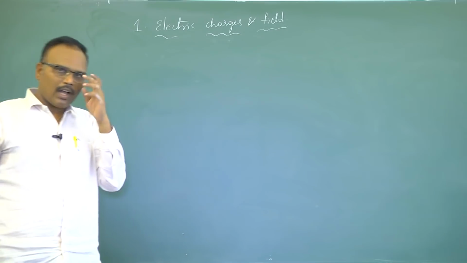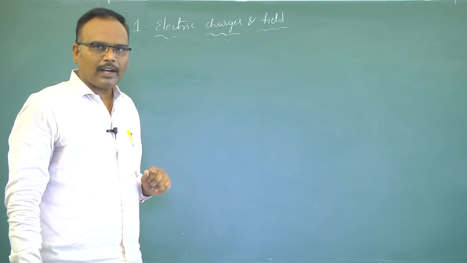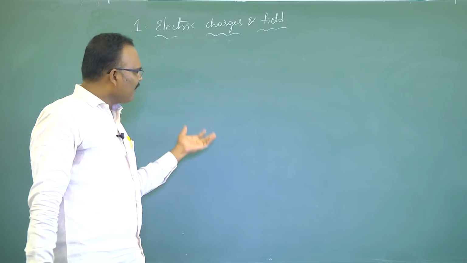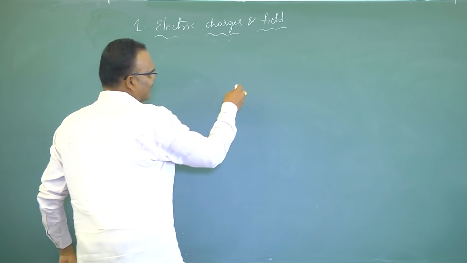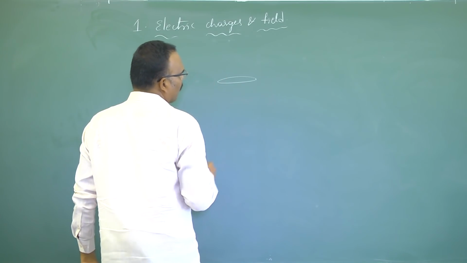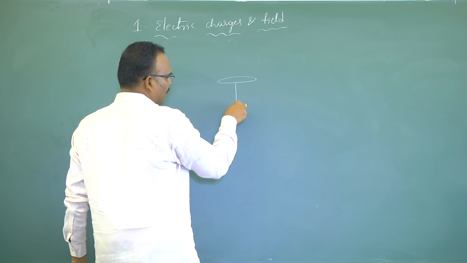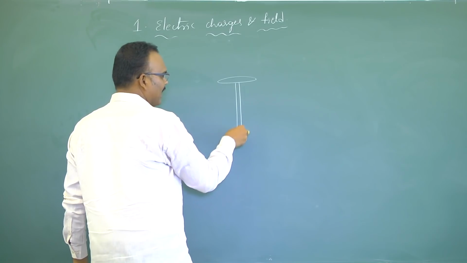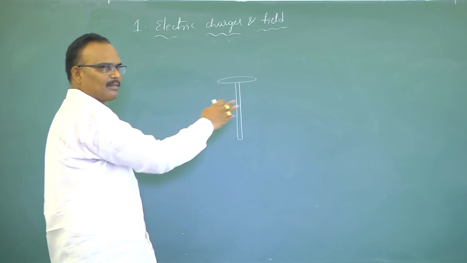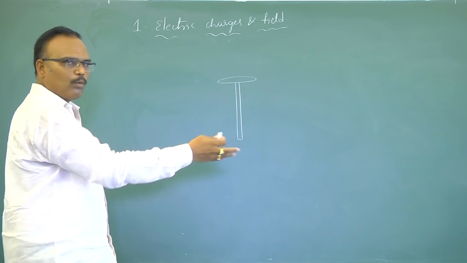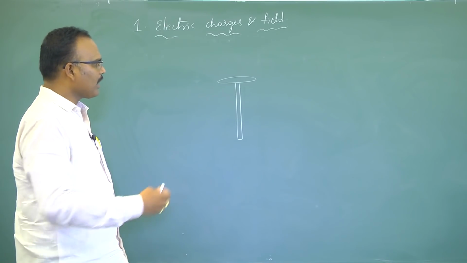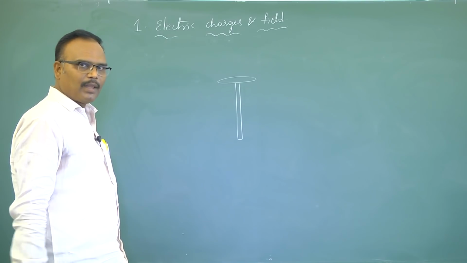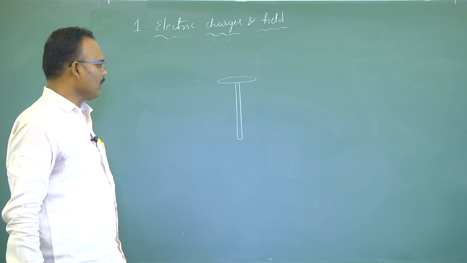Okay, now you have gone through the gold leaf electroscope animation, no? There are different parts like the brass disc. To this brass disc, a brass rod is connected and it is buried through some insulating materials. You will already understand the importance of those parts from the animation.